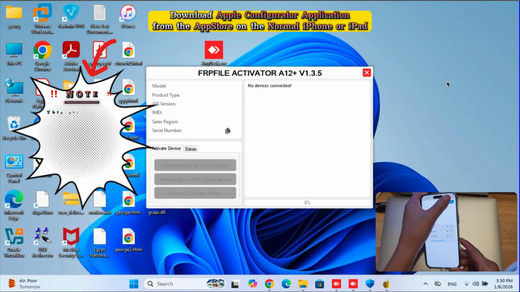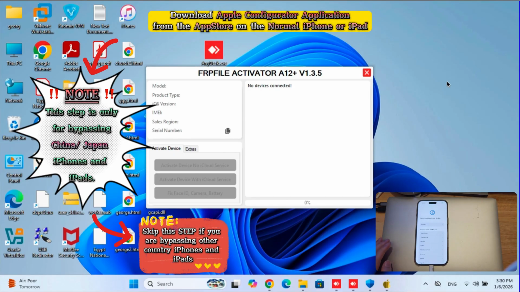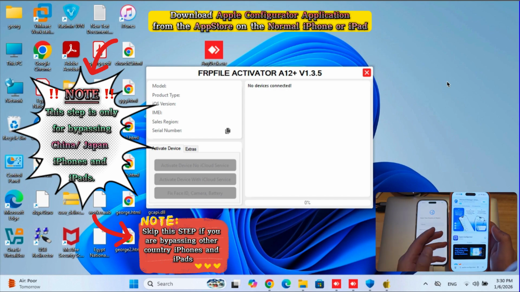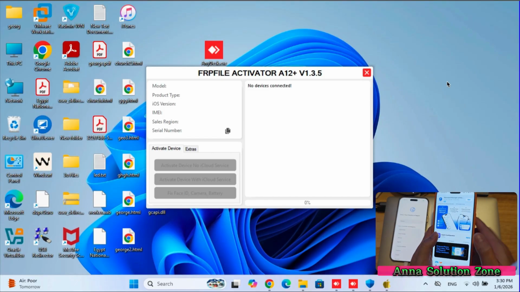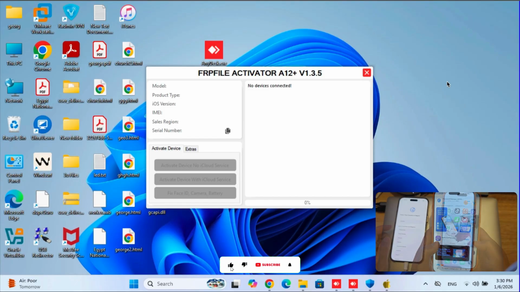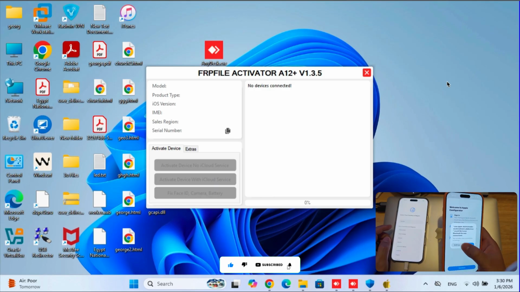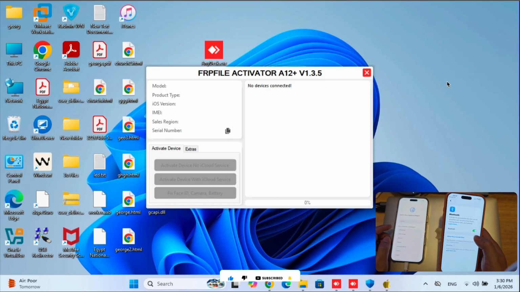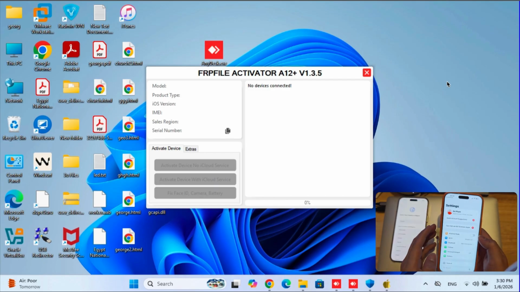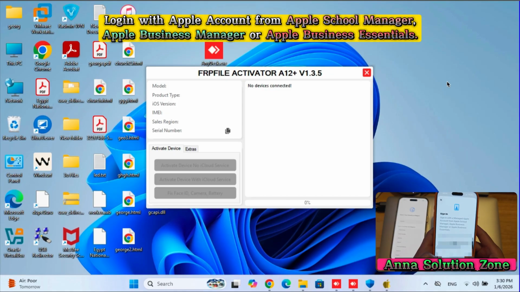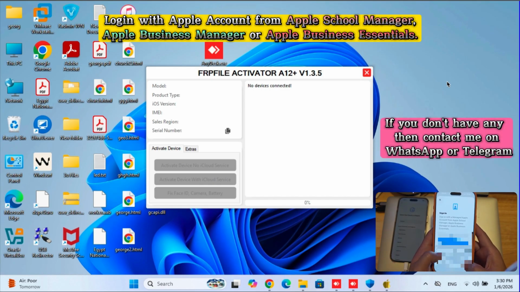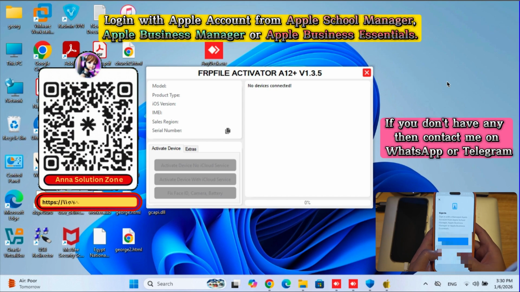Now, take the other normal Apple device, either iPhone or iPad, and then download Apple Configurator application from the App Store. After that, open the Apple Configurator application. Sign in with the Apple account from Apple School Manager, or Apple Business Manager, or Apple Business Essential. If you do not have such account, then simply contact me on WhatsApp or Telegram.